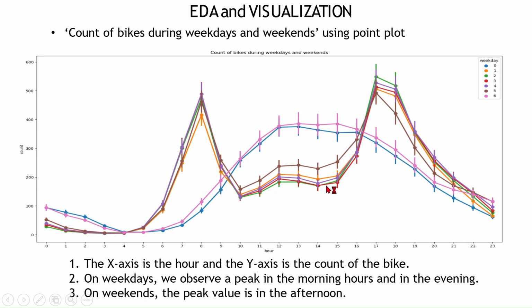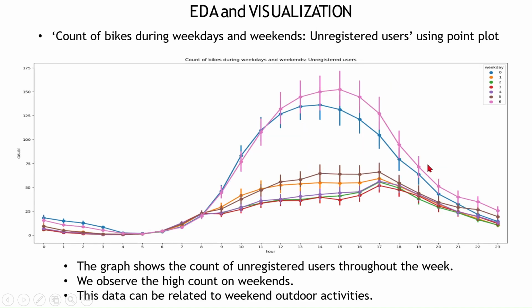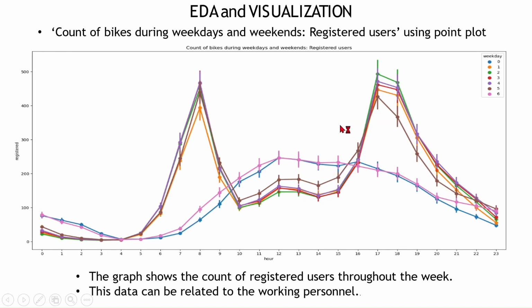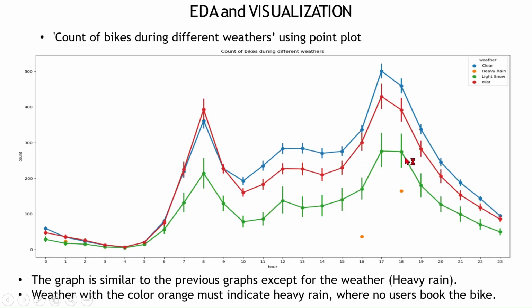Count of bikes during weekdays and weekends using a point plot: we observe a peak in the morning hours and in the evening. Count of bikes during weekdays and weekends for unregistered users using a point plot: here there is a high count on weekends. This is for registered users using a point plot.